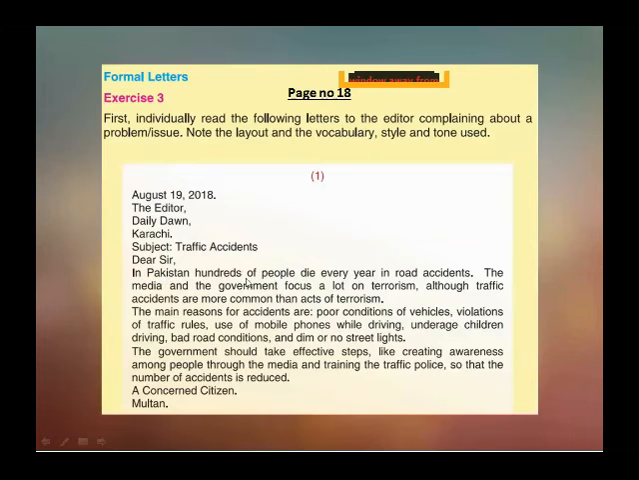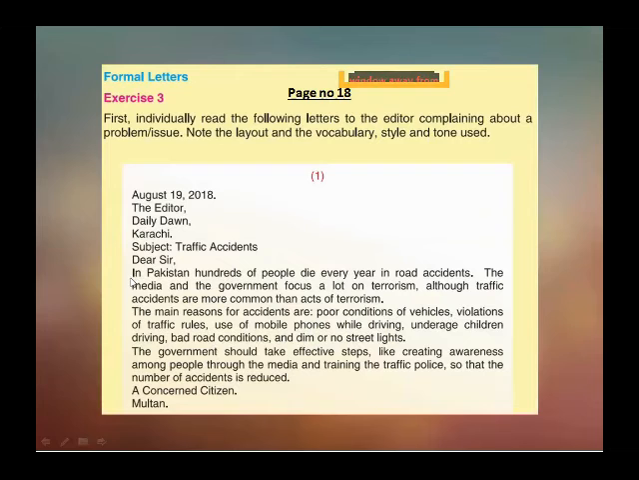Dear sir, in Pakistan, hundreds of people die every year in road accidents. The media and the government focus a lot on terrorism, although traffic accidents are more common than acts of terrorism. The main reasons for accidents are poor conditions of vehicles, violations of traffic rules, use of mobile phones while driving, underage children driving, bad road conditions, and dim or no street light. These are all the issues that you are going to discuss with the editor of the Daily Dawn. Is it clear?